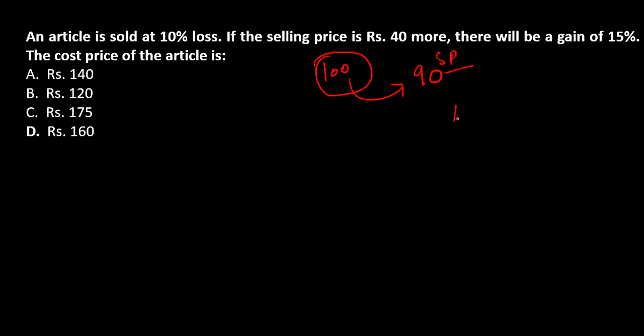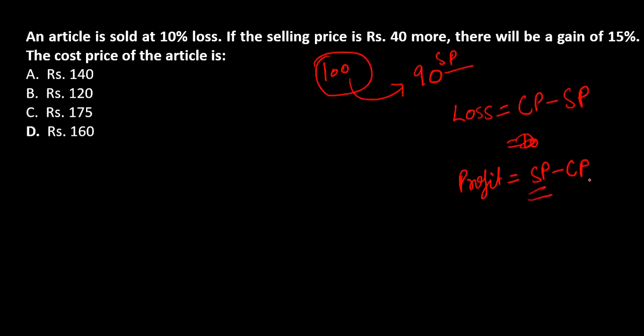Now you know the formula of loss. You know it, right? What is the formula for loss? CP minus SP. 100 minus 90 is going to give us 10, right? The formula for loss is CP minus SP, and in the case of profit, what is the formula? SP minus CP, right? Because जब profit ज़्यादा होगा तो value किसकी ज़्यादा होगी? SP की. That's why we have SP minus CP. Okay, so these basic formulas, you must be aware of them.